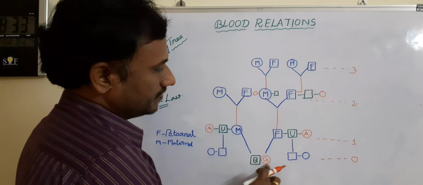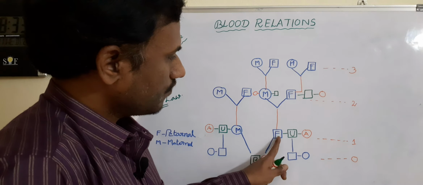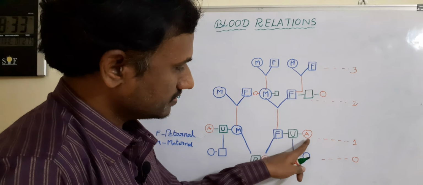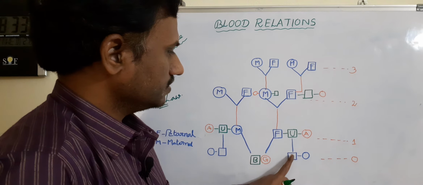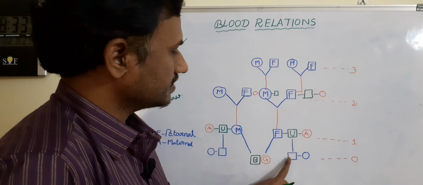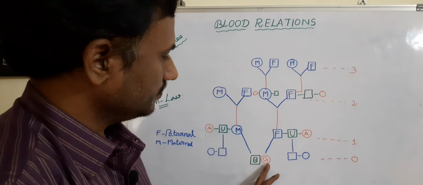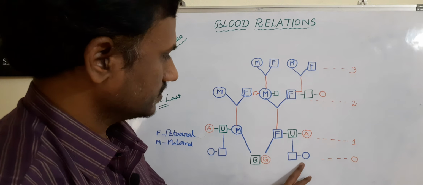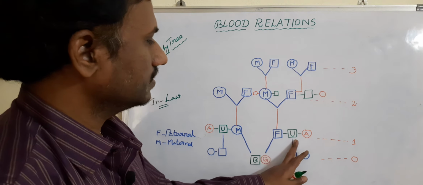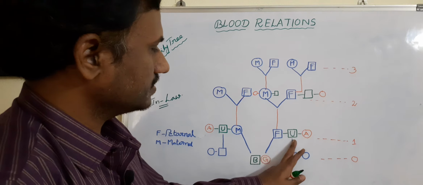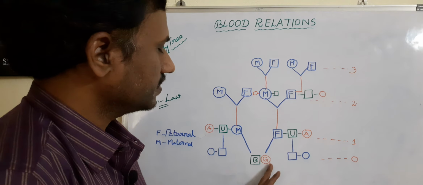What is the relation between these two? Who are these? These are nothing but children of father's brother or maybe father's sister. These are the children, means just take this box as a boy and circle as a girl. Here if you observe, what is the relation between these children and these two persons? Here who are these? These are the children of father's brother. Father's brother's children or father's sister's children becomes cousins for these people.